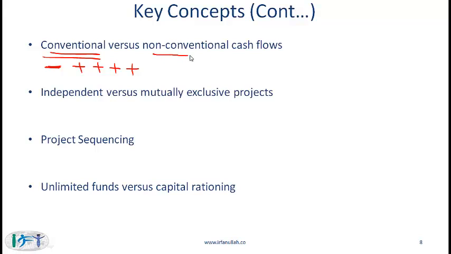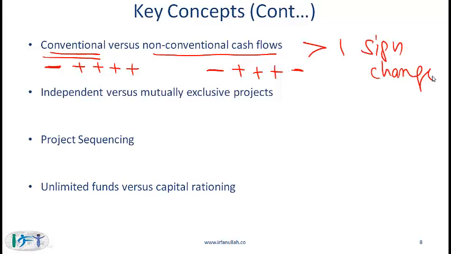With non-conventional cash flows, we have more than one sign change. So if we have an investment and then money flows in for a few years, and then we have another investment, this would be an example of a non-conventional cash flow. So again, simplistically, non-conventional cash flows are where we have more than one sign change.